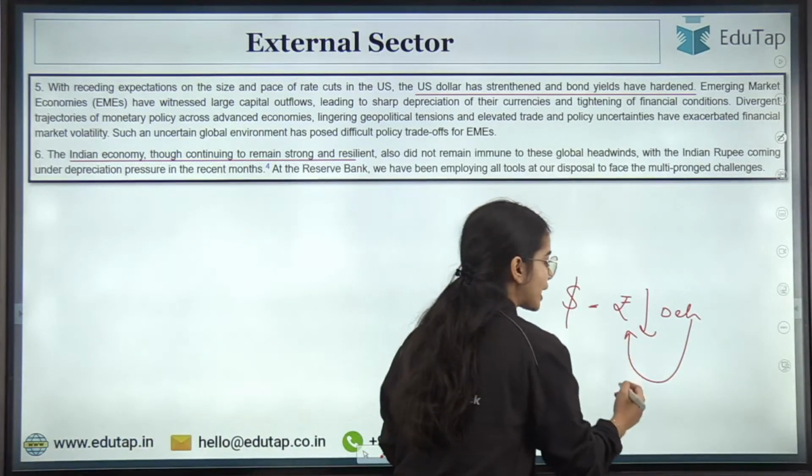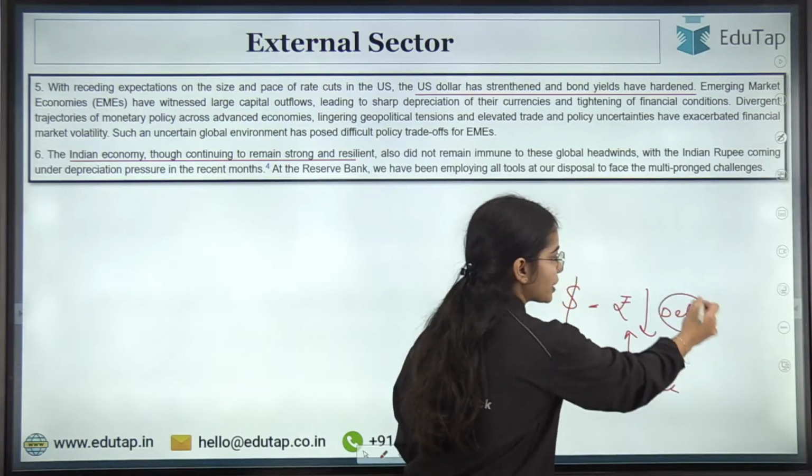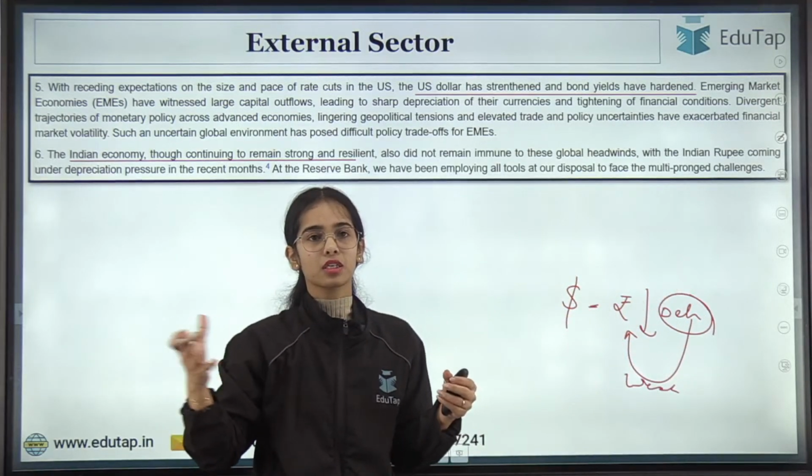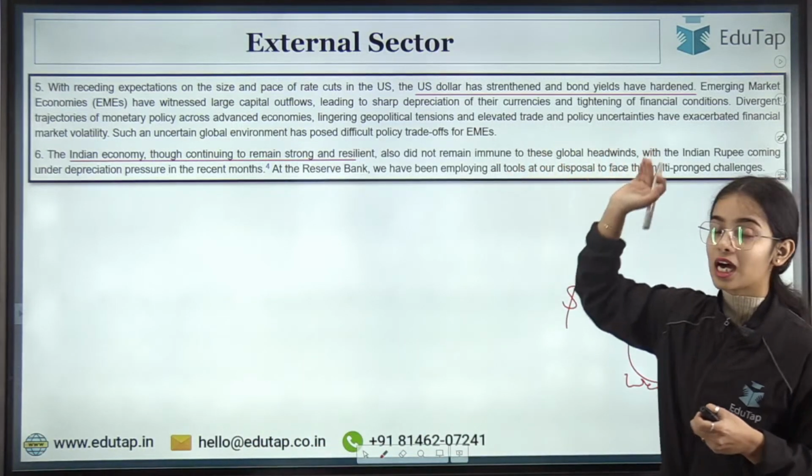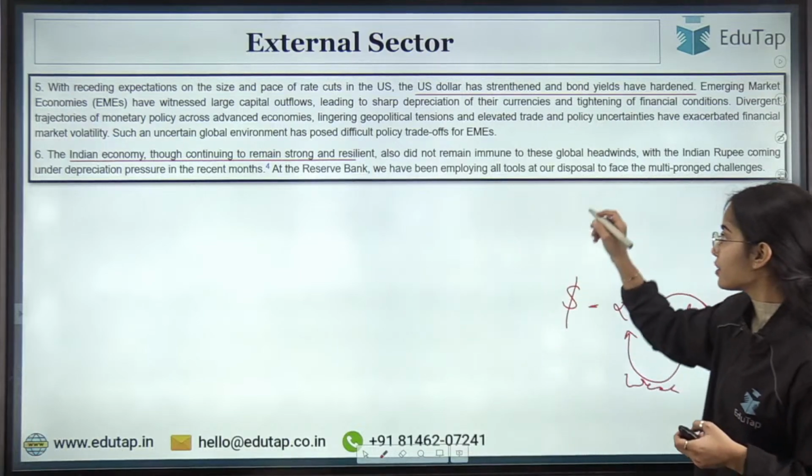How many of you know that the rupee is depreciating in the previous few months or days?